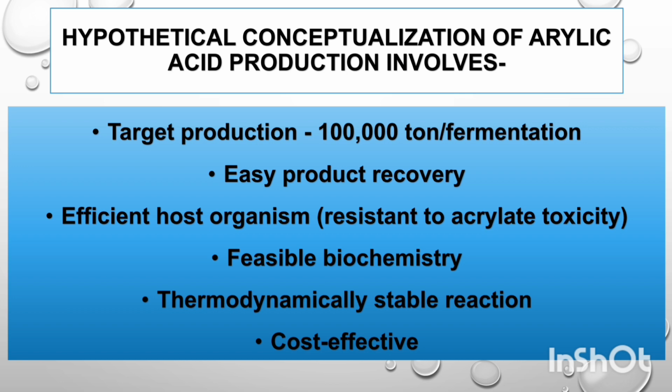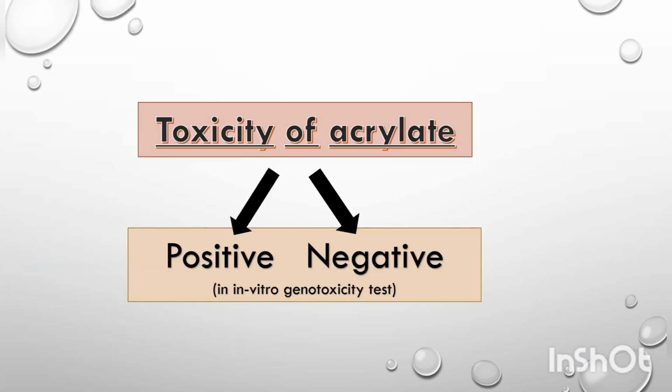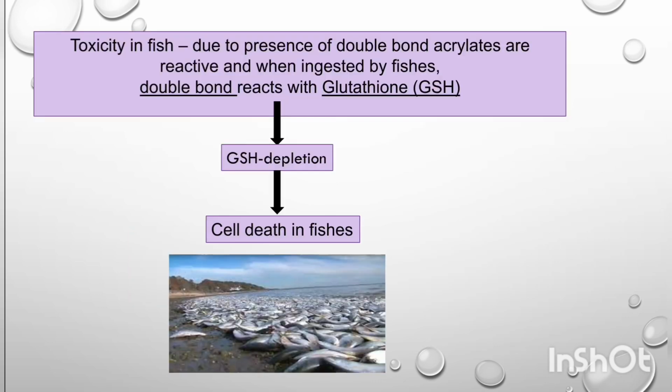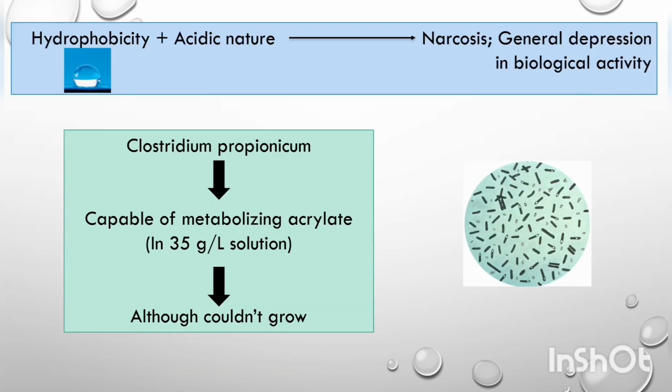Hypothetical conceptualization of acrylic acid production involves a target production of 1 lakh ton per fermentation, easy product recovery, an efficient host organism which is resistant to acrylate toxicity, feasible biochemistry, a thermodynamically stable reaction, and a cost-effective method. Acrylate shows both positive and negative results in in vitro genotoxicity tests. Acute toxicity in fish is due to the presence of a double bond which makes it reactive. When acrylic acid is ingested by fishes, the double bond reacts with glutathione, which results in the depletion of GSH, which in turn results in the cell death of fishes.